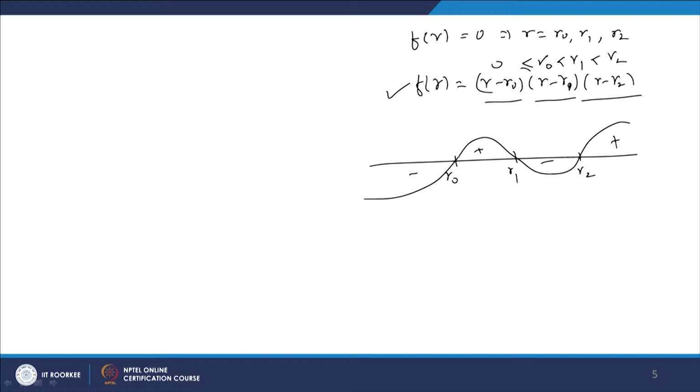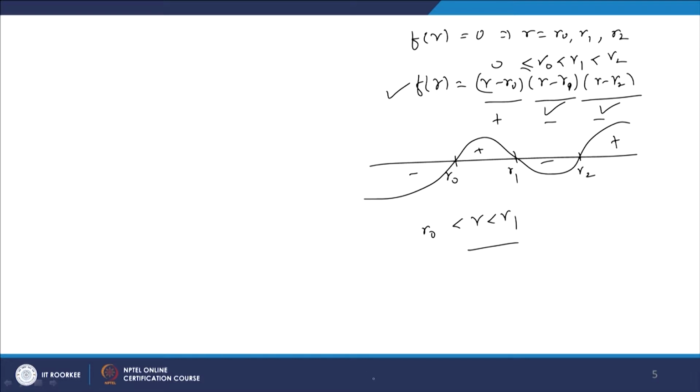You can verify that. Take r somewhere between r naught and r 1: r minus r 1 is negative, r minus r 2 is also negative, and r minus r naught is positive. So f of r will be positive here.